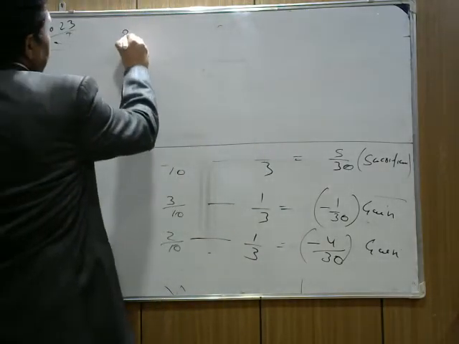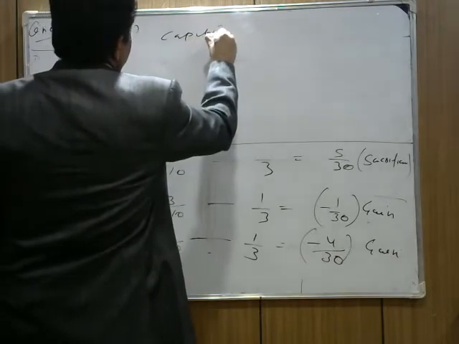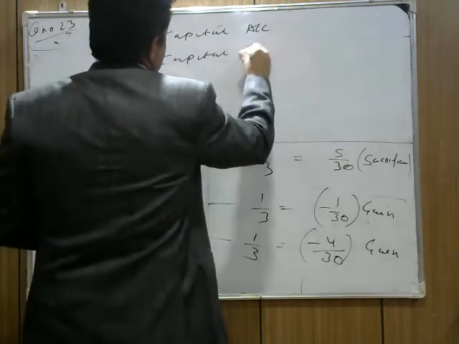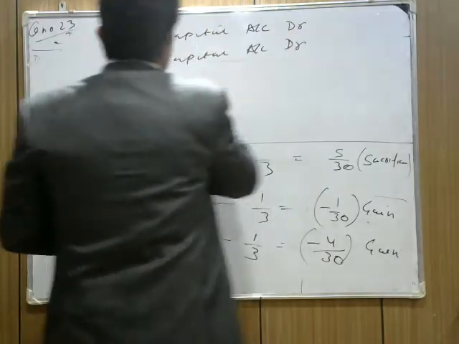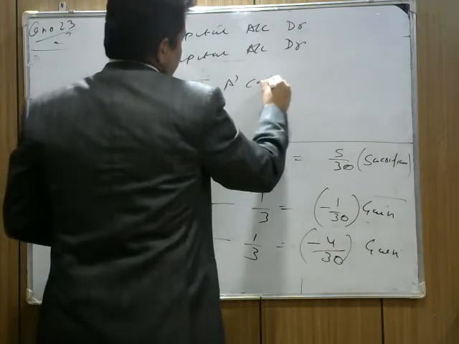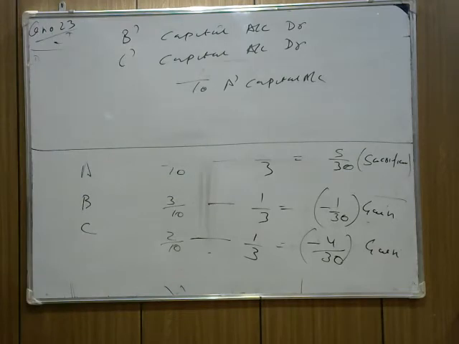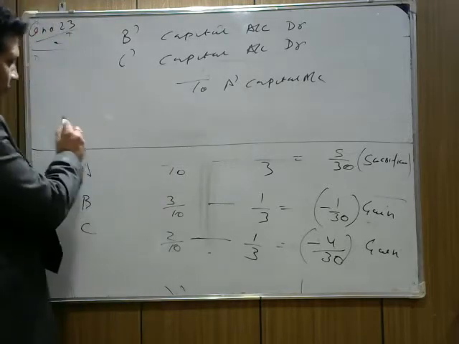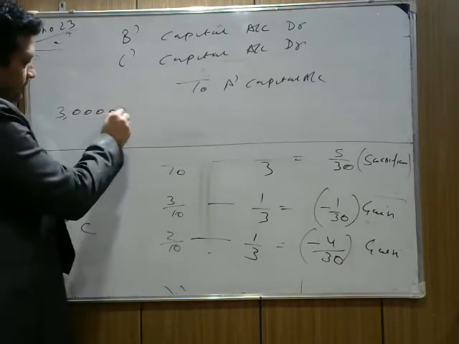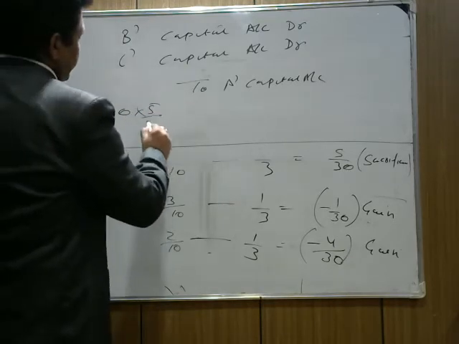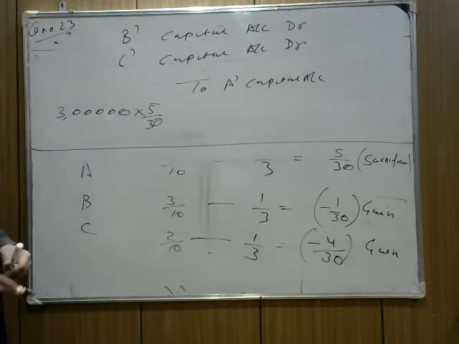So adjusting entry will be B's capital account debit, C's capital account debit, to A's capital account. Now fill the amount. At what amount? Now here, if you check the question, goodwill of the whole firm is coming 3 lakh. Now A is sacrificed by 5 by 30. Yes or no? We write 5 by 30.